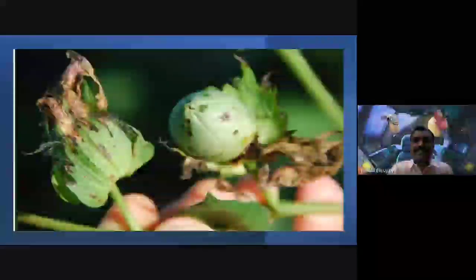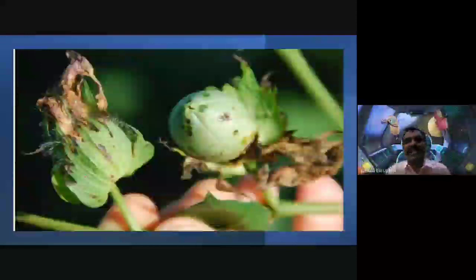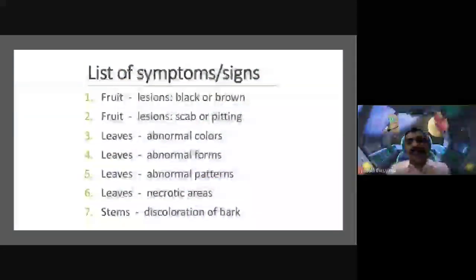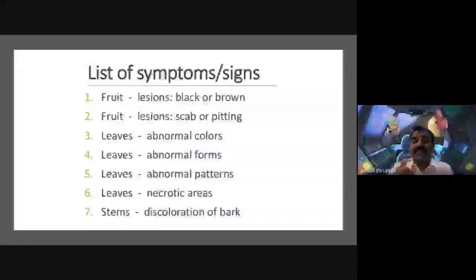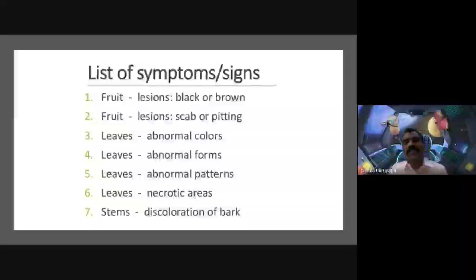Okay. So this is the cotton boll, and how the effect of this boll strainer, Dercas species of the insects. Some of the symptoms we observed are on the surface of the fruits and leaves, even the stem also. So this image shows which type of symptoms are observed on the fruit, on the leaves, or even the stem.